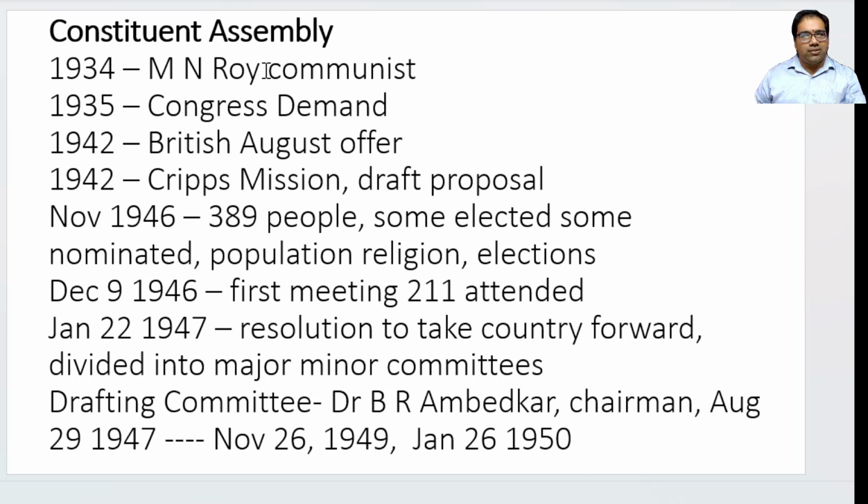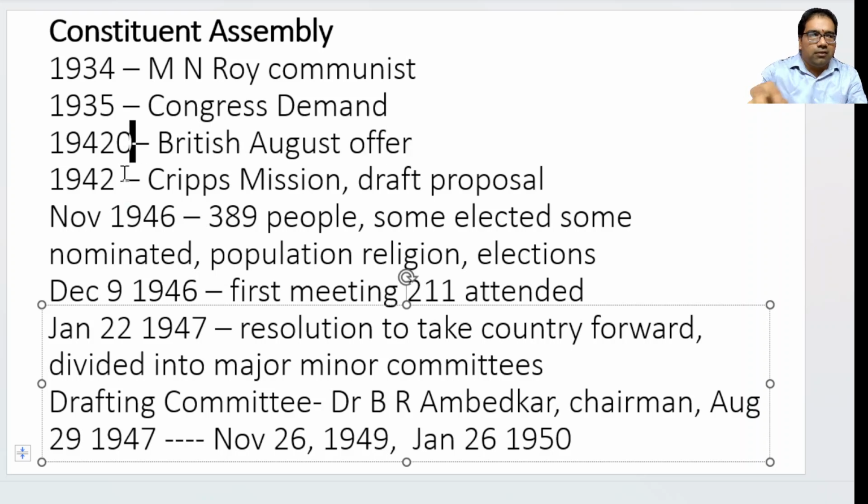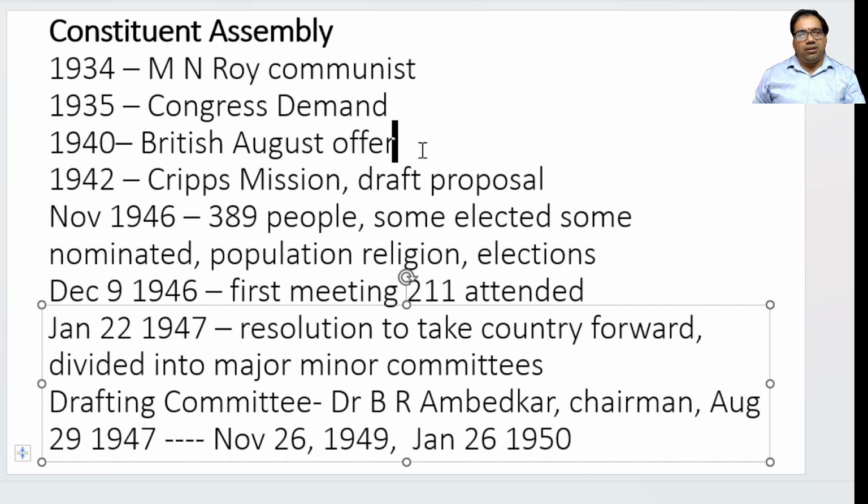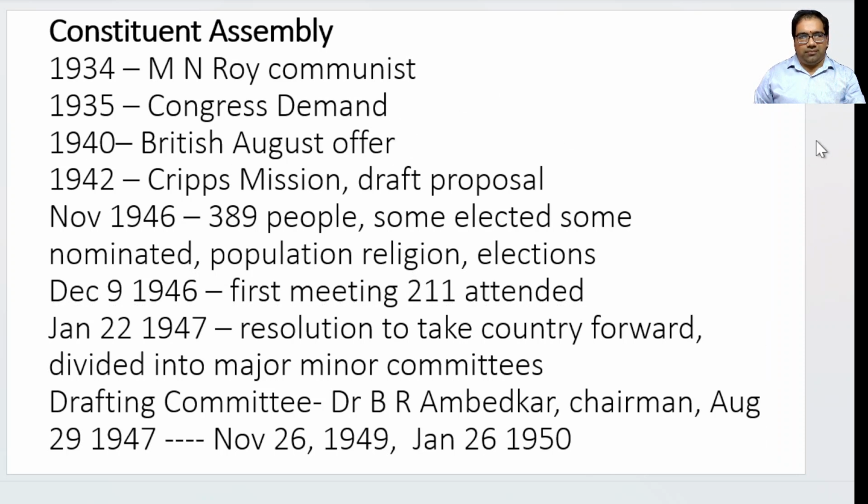So, first, M. N. Roy suggested that we should have our own people to rule the country. Then in 1935, again Congress demanded something like this. And again after this, in 1940, after 5 more years, the British agreed, and they gave an offer to create a Constituent Assembly, that is called the British August Offer.